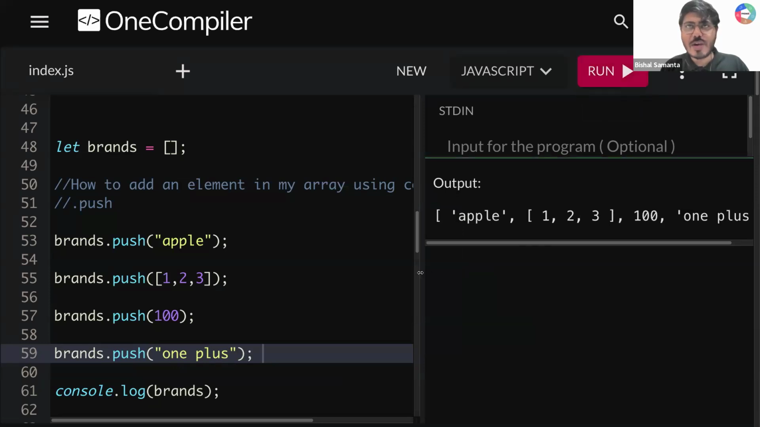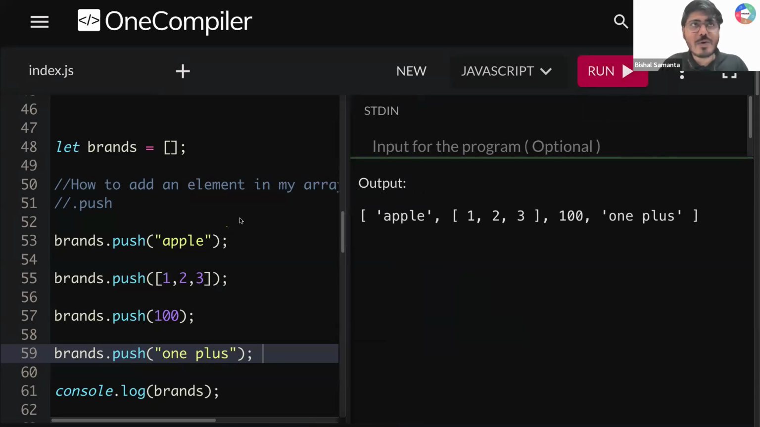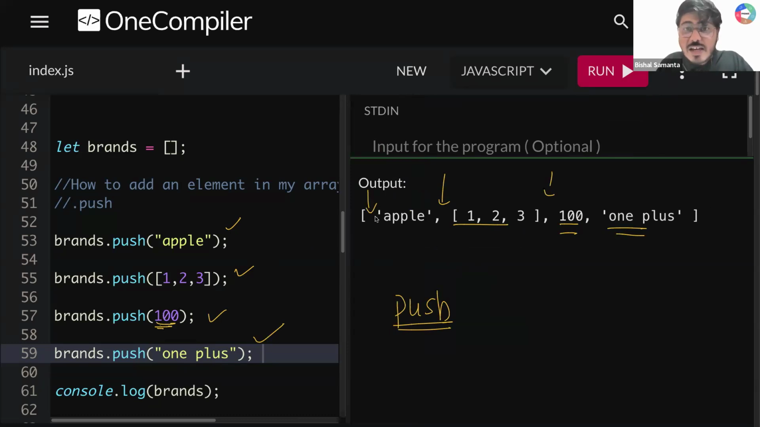I'm getting apple first, because first I'm adding apple. Then at the end I'm having 100. Then at the end I'm having 1 plus. So whenever you use the push method, you cannot add at a particular index. Let's say you're thinking, sir, this 100, I want to add it here. Using the push method you cannot do that. There are ways you can do it, but don't worry. We will learn all of that later. Okay? Understood? For now, I just want you to understand how the push method is working. Everything else will come later.